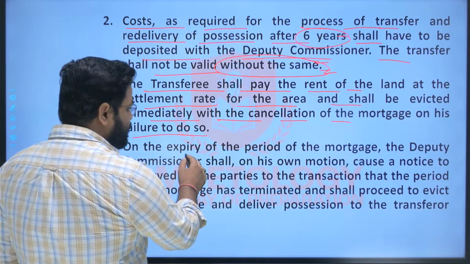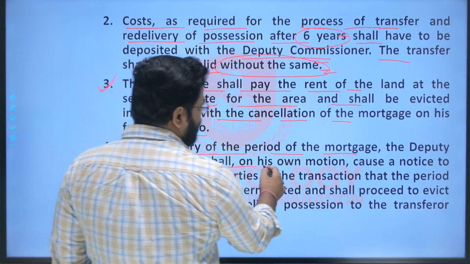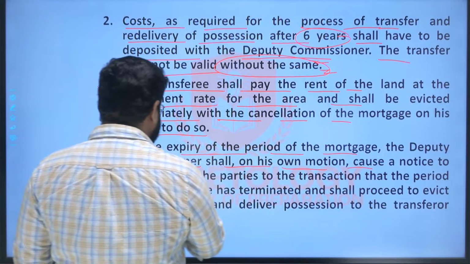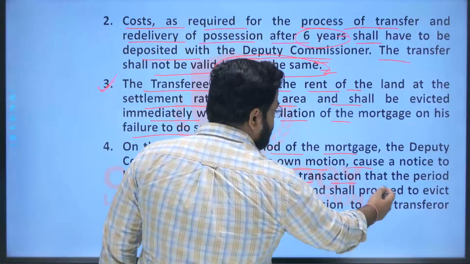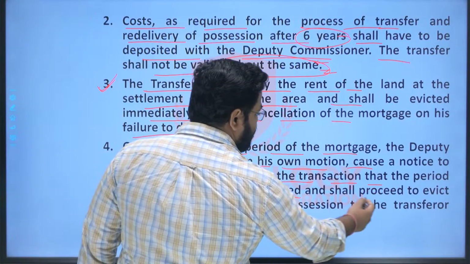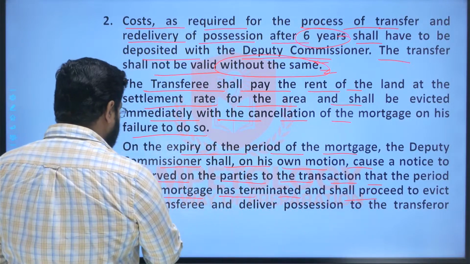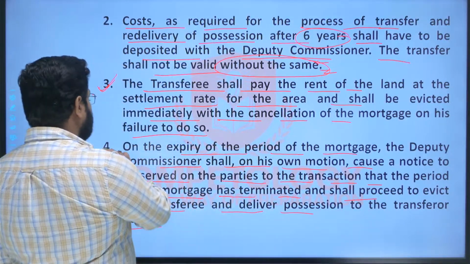And here, on the expiry of the period of the mortgage, the DC shall on his own motion cause a notice to be served to the parties to the transaction that the period of the mortgage has terminated, and shall proceed to evict the transferee and deliver the possession to the transferor Rayyat.